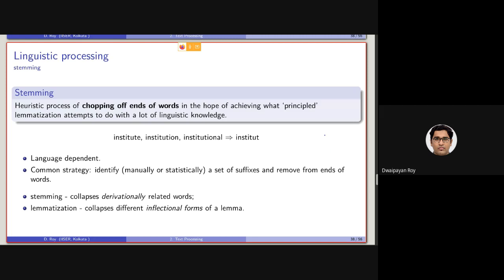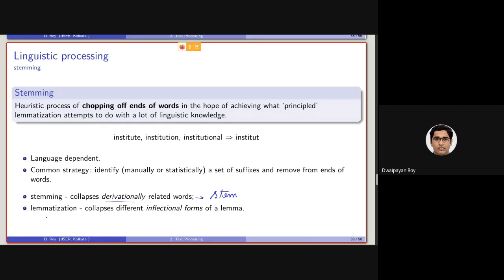So in sum, if we compare stemming and lemmatization, stemming is the process of collapsing the derivationally related terms into the same form, which will be referred to as stem.